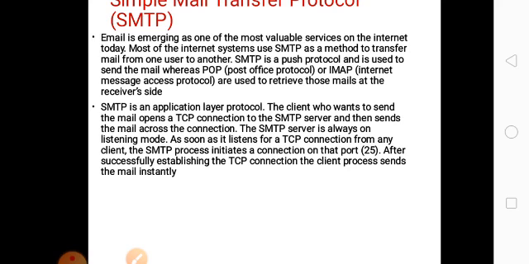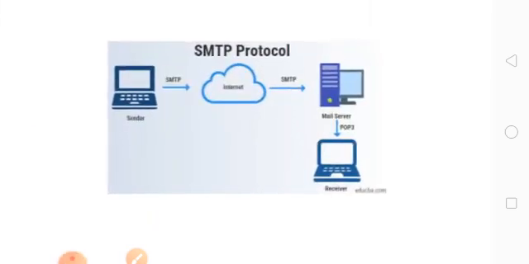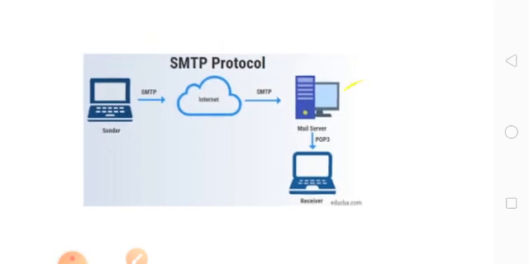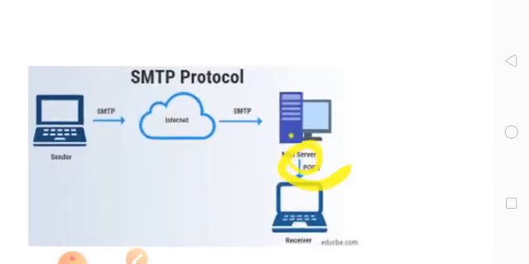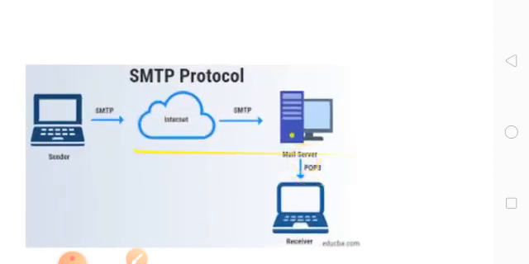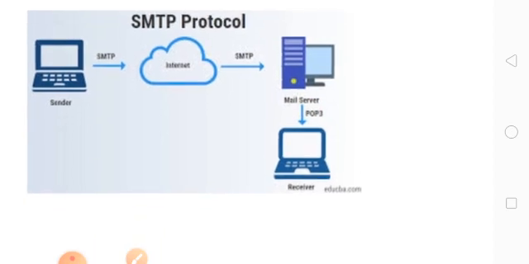Once any connection has been made, it will be initiated by the Simple Mail Transfer Protocol. See here, the sender uses SMTP for sending, then POP receives the mail. So SMTP is for the sender, then POP and IMAP for the receiver.